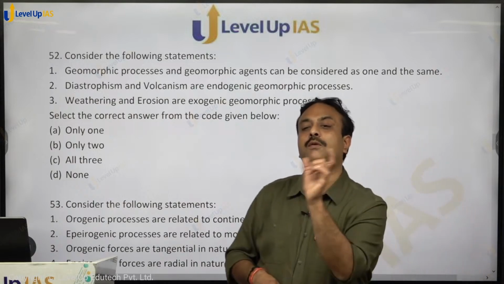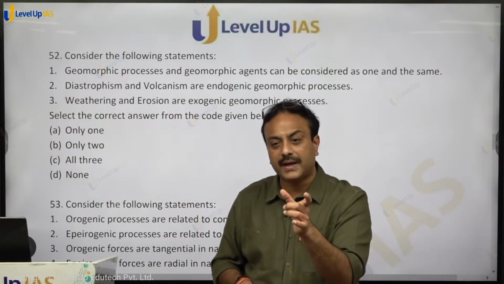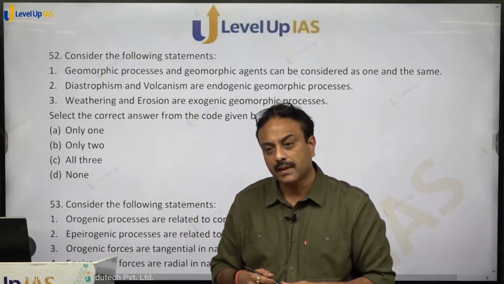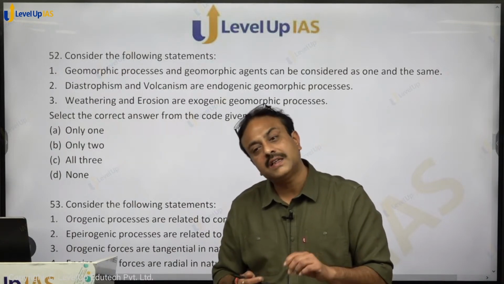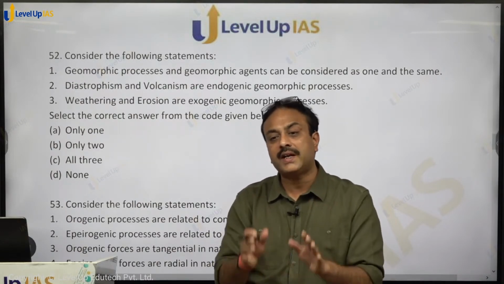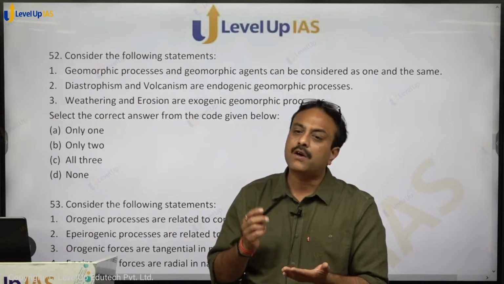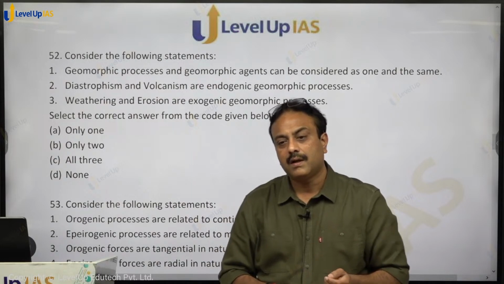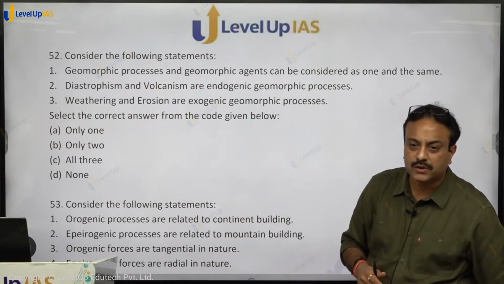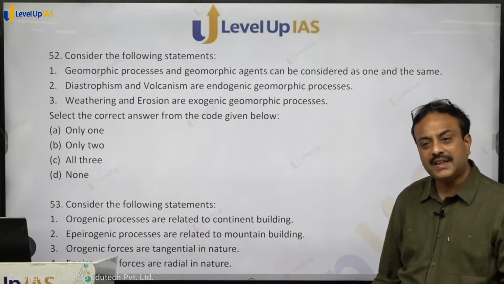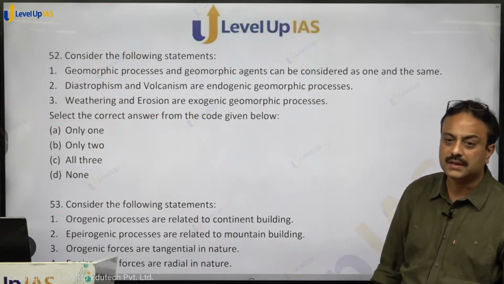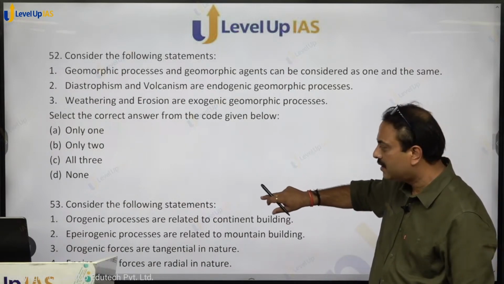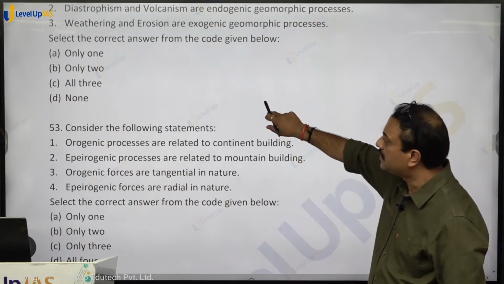So geomorphic process and geomorphic agent, specifically I said for exogenic, if it is not mentioned separately, they will be considered as one and the same. And in general it will also go for endogenic, but for exogenic it is specifically written over there that if it is not mentioned otherwise separately, then it will be considered as one and the same. Geomorphic processes, if we talk about exogenic, they are denudational processes. Agents are also agents of denudation only, one and the same. So all three statements are correct. Option 3, sorry, C for cat will be the right answer.